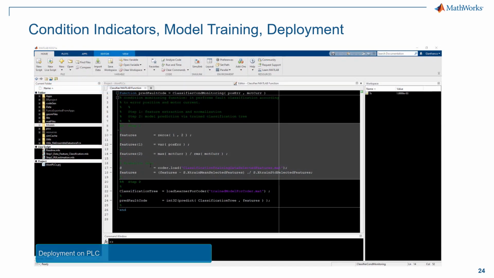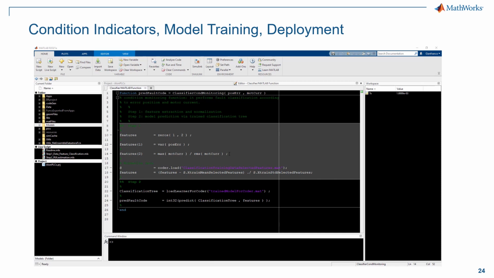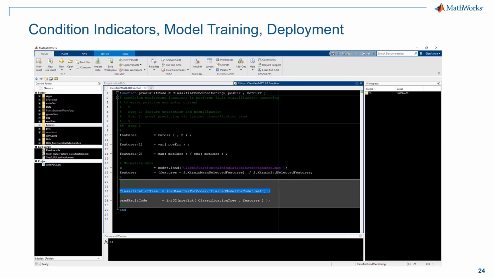In order to prepare the model for deployment, and all the functions, even for feature calculation, it is possible to plug the algorithm directly into Simulink by means of a MATLAB function block or a classification block directly available in Simulink. Here in this case, I prepared an entry point function that I then plugged in a MATLAB function block.